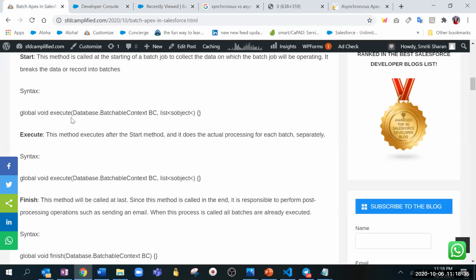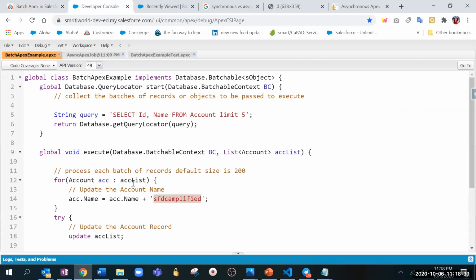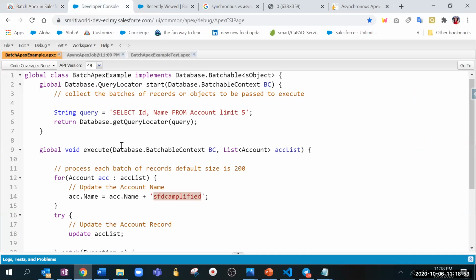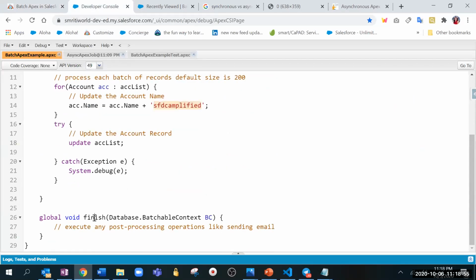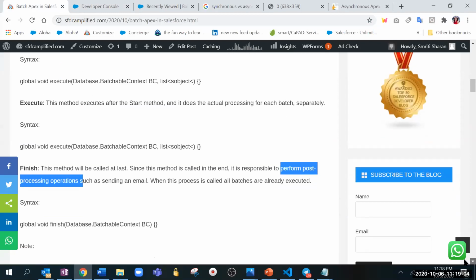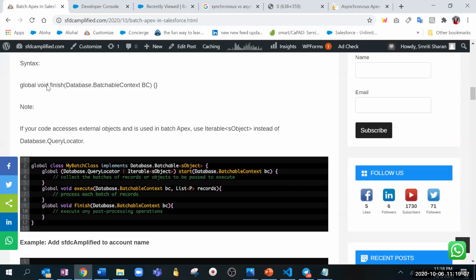Then once the execute is completed, all the processing is completed for which we have done the query and then we have done the processing that adds SFDC amplified to that name. Once that is done, it goes to the finish method. And finish method is used for the post-processing operation. Like for example, if you want to send an email, for that we use the finish method. So once every process is done, now you want to send an email, so for that, you will be going to the finish method. So these are the 3 methods which you execute, and these are the basic syntaxes.